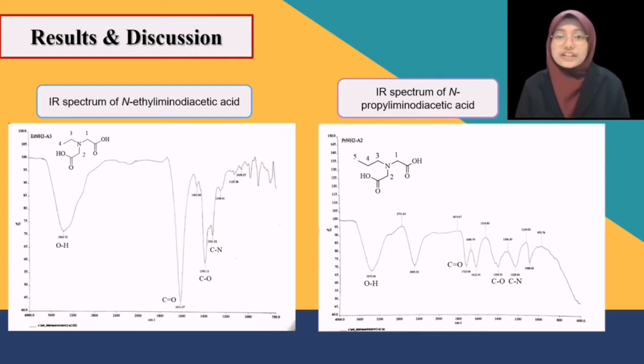Here are my results for characterization of amine diacetic acids using FTIR. Based on both IR spectra of N-ethylamino-diacetic acid and N-propylimino-diacetic acid, all the peaks or bands observed are located at similar wave numbers, as all the functional groups in both compounds are practically the same. The broad absorption bands at 3365.72 and 3375.09 indicate carboxylic acid OH stretch, and the bands at 1611.07 and 1723.08